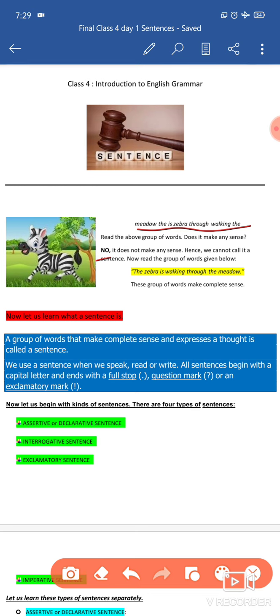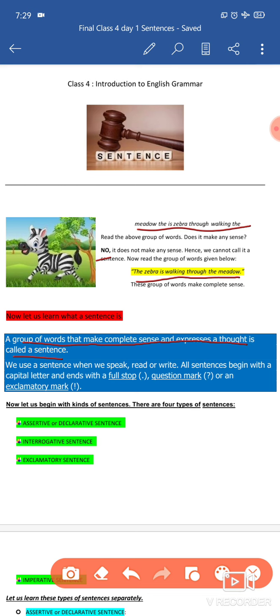Now read the group of words given below. "The zebra is walking through the meadow." These group of words make complete sense because we can understand what this group of words is trying to express. So we will call this a sentence. So what is a sentence? A group of words that make complete sense and express a thought is called a sentence.